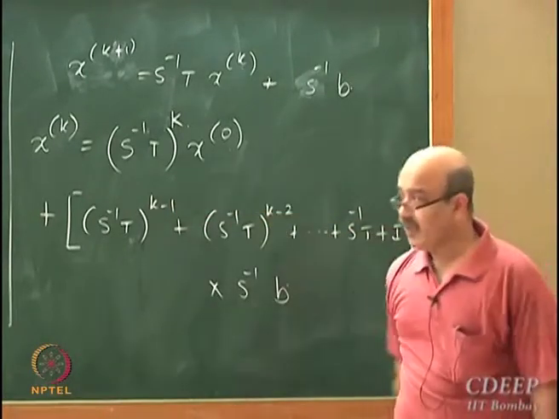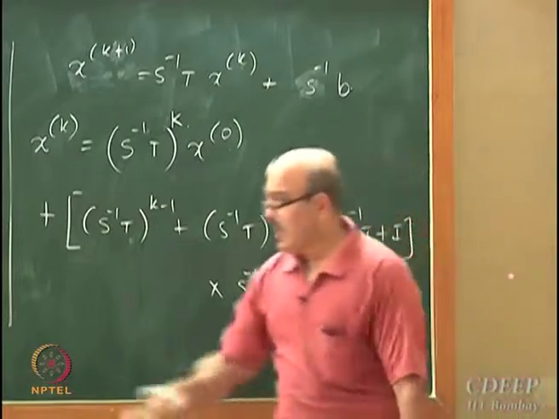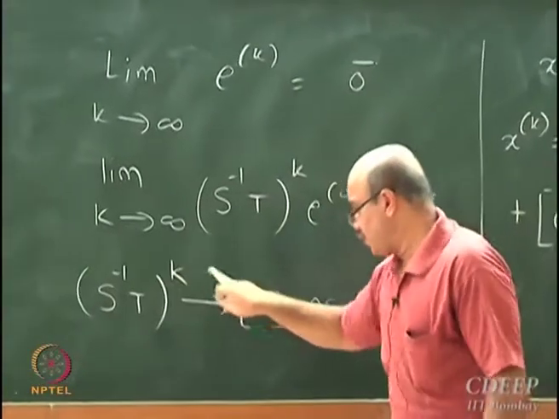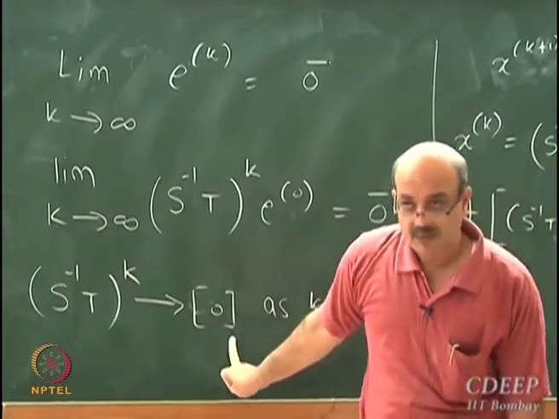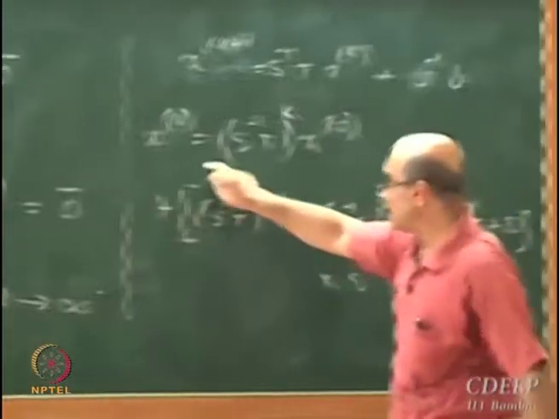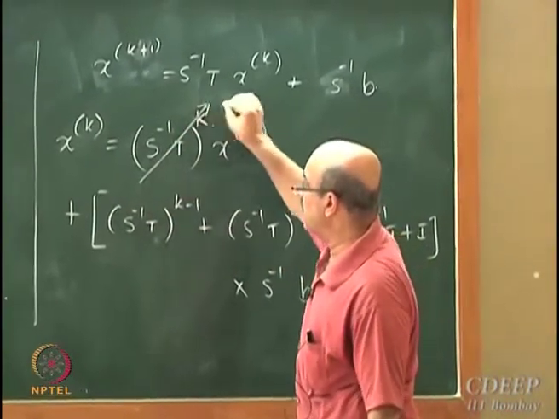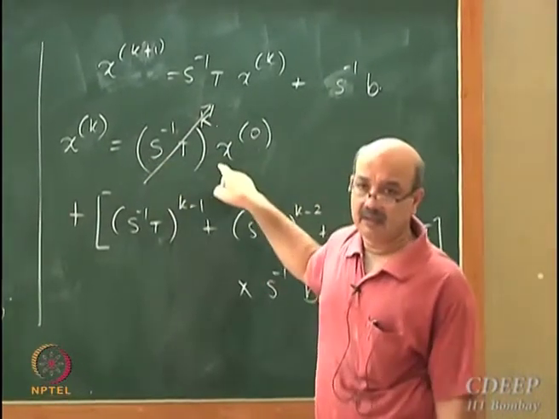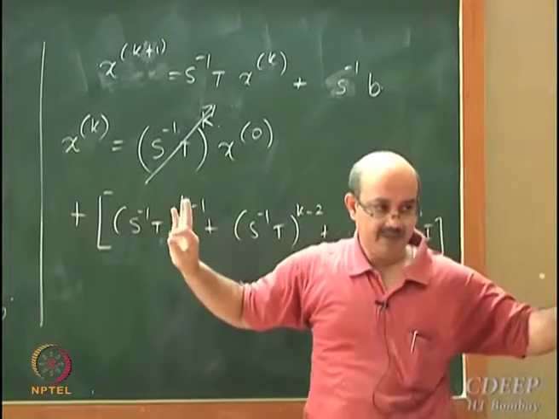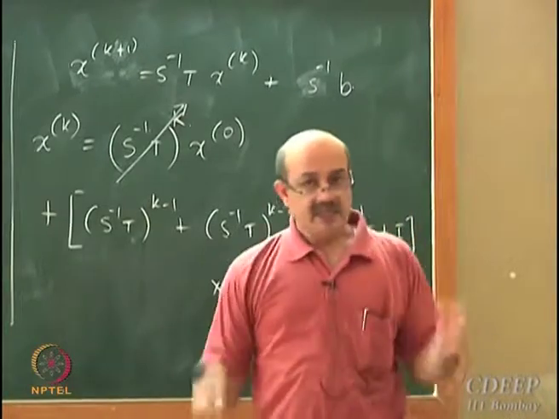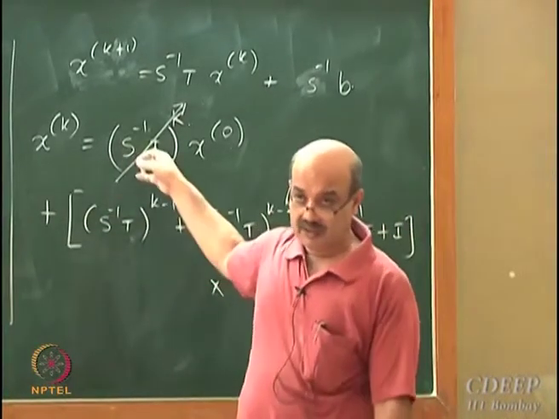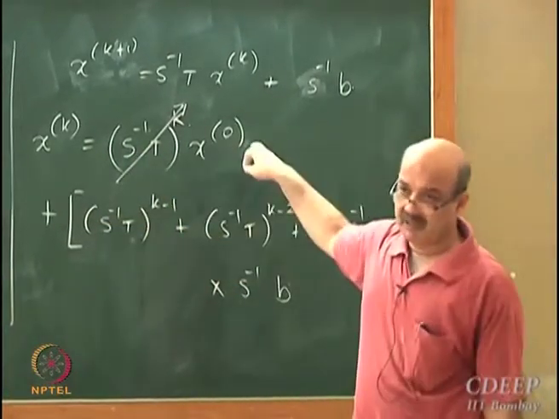Now what we wanted to happen was S inverse T raised to k should go to the null matrix. Which means if this goes to the null matrix, this part will be nullified. If I choose S and T intelligently such that this condition holds, then this part will be nullified.